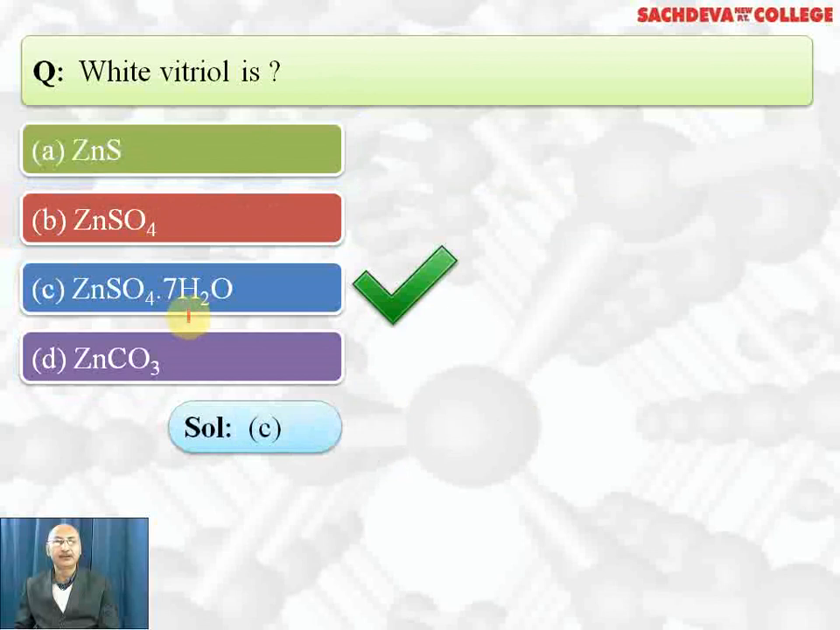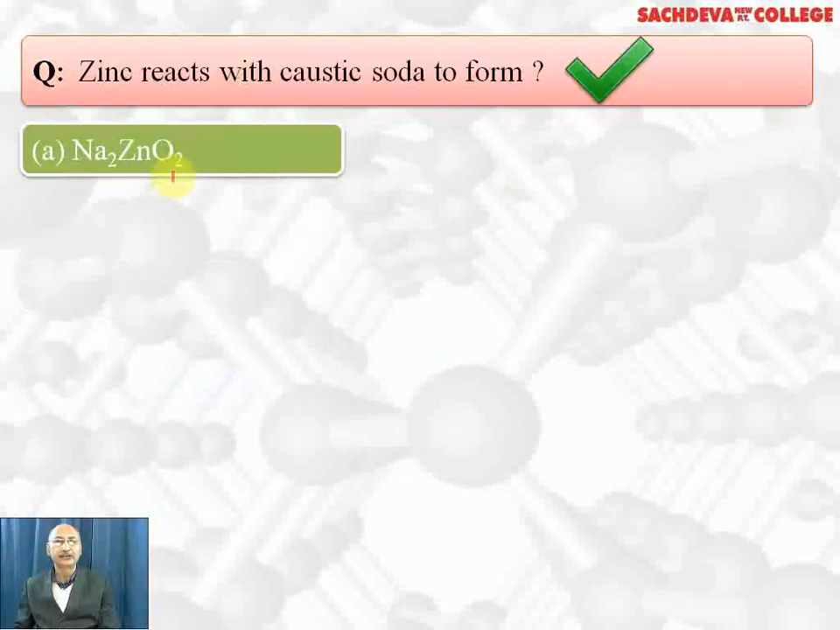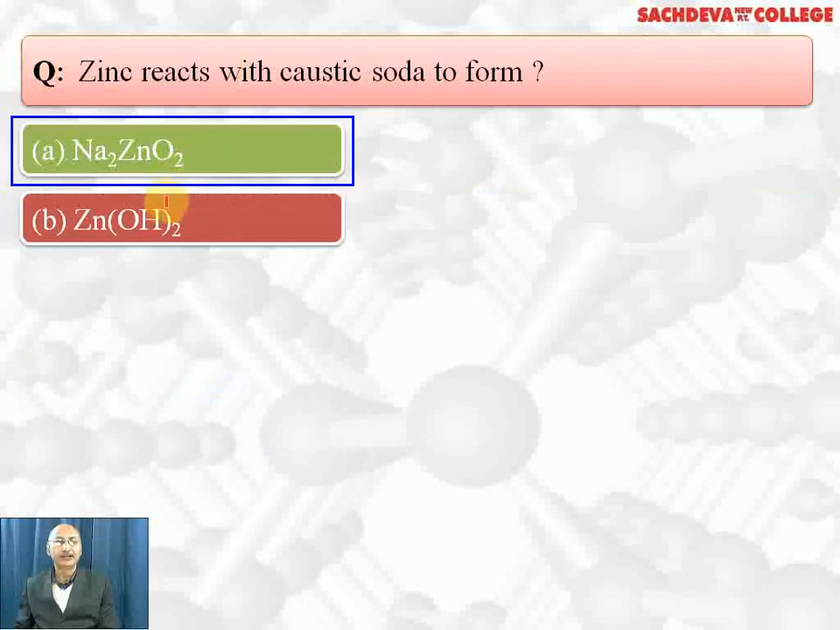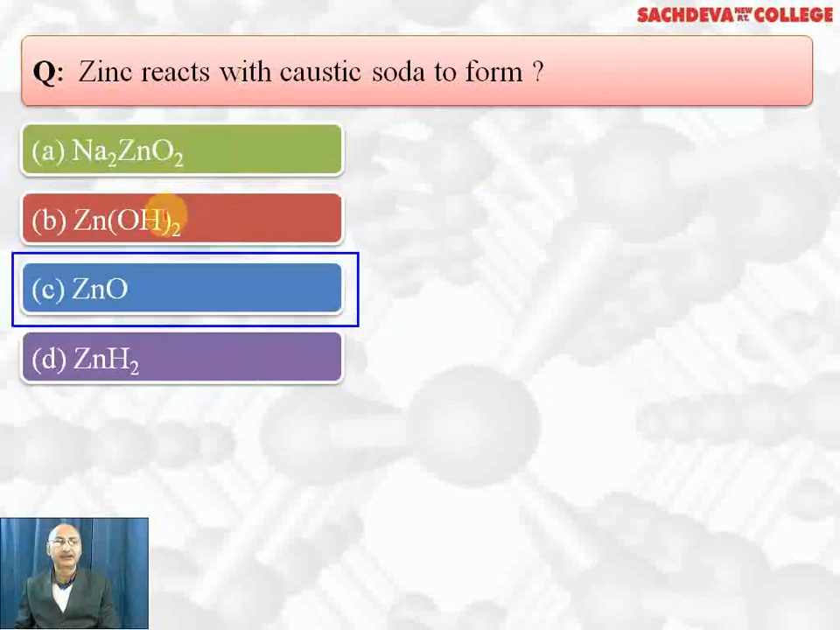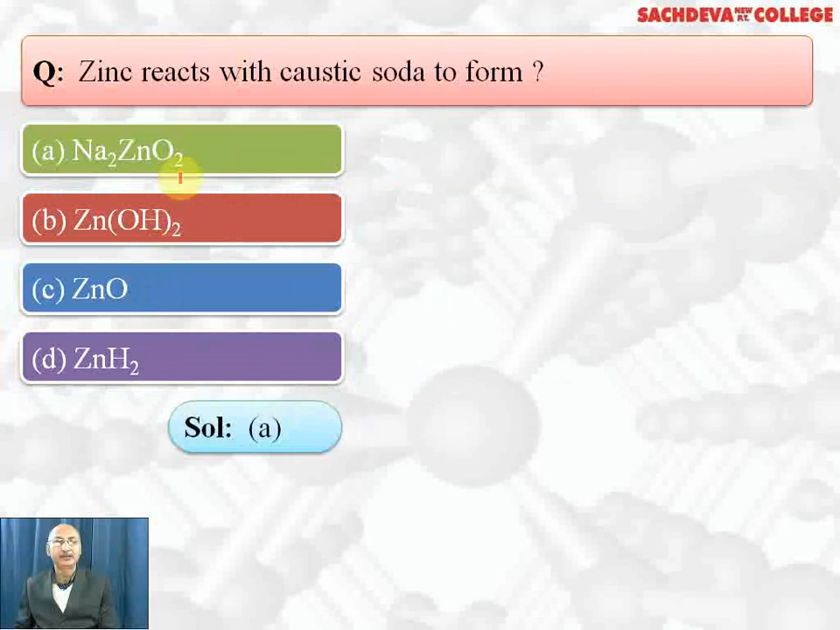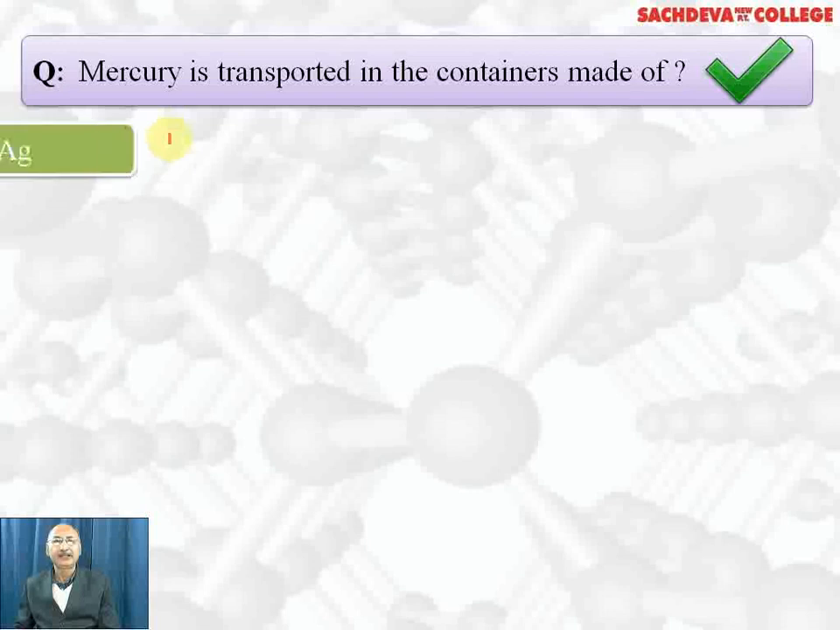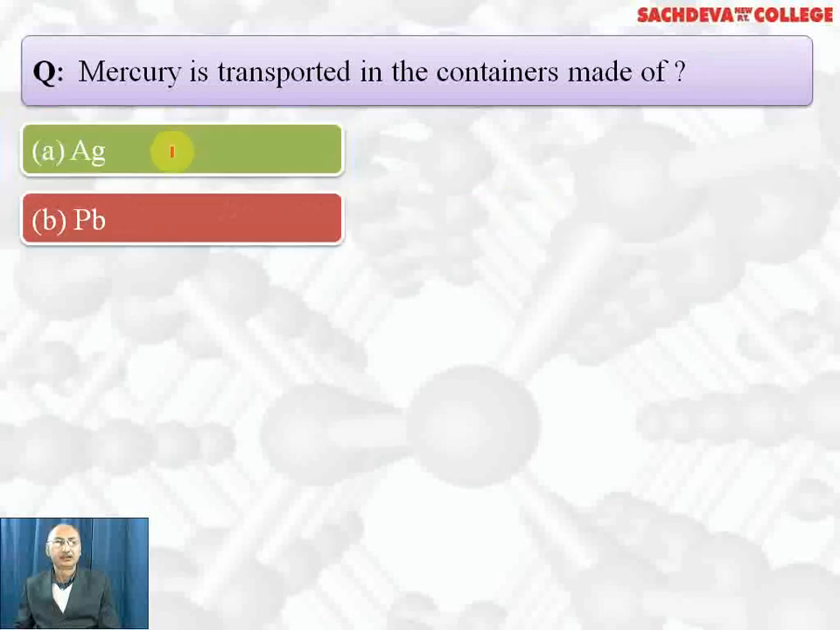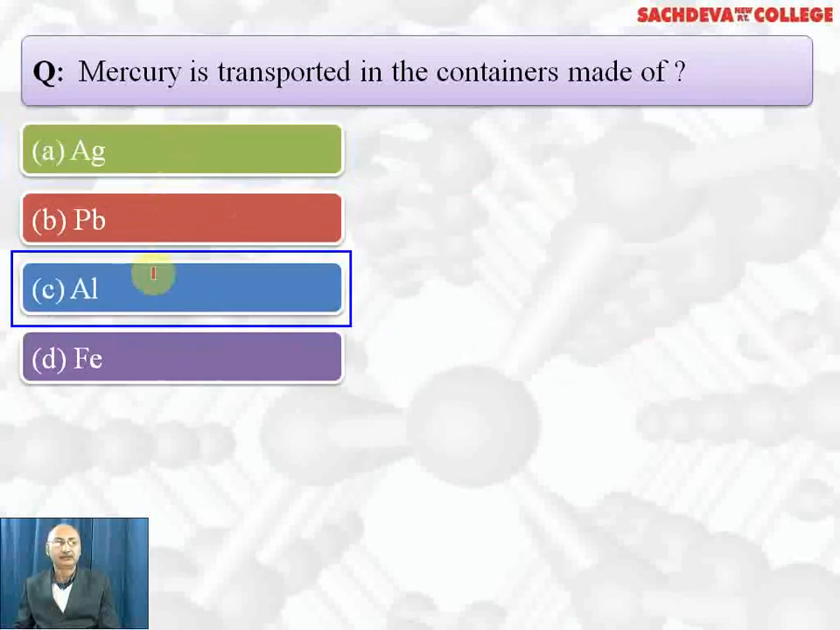It's called white vitriol. Zinc reacts with caustic soda to form sodium zincate, zinc hydroxide, zinc oxide, zinc hydride. Correct answer is sodium zincate Na2ZnO2. A part is the correct answer. And if we add excess of water, we'll get Na2[Zn(OH)4], sodium tetrahydroxozincate.